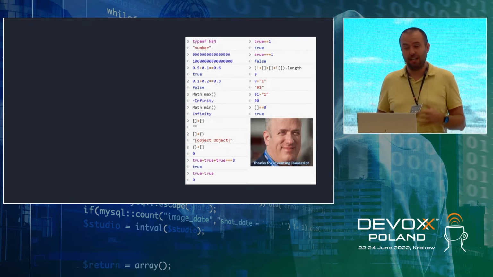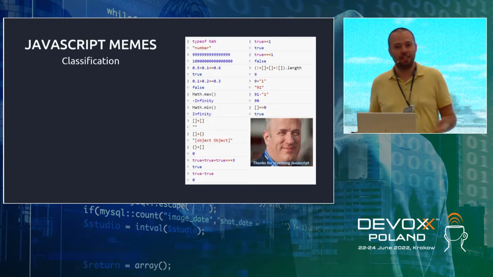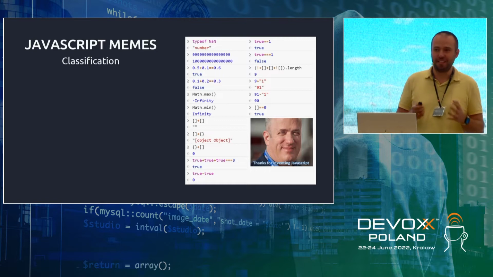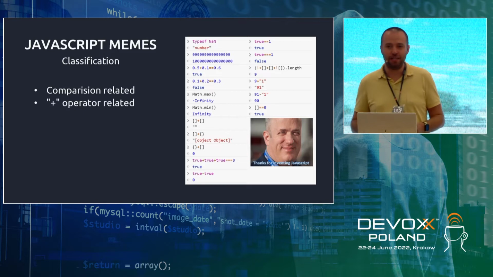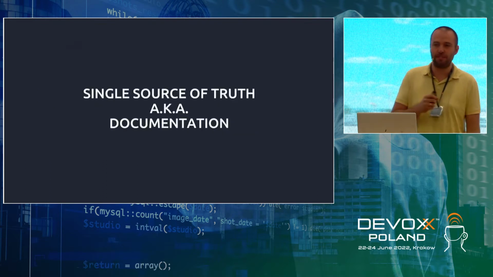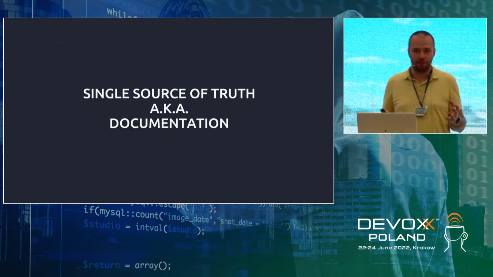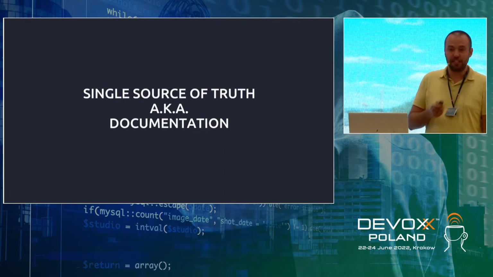And probably, as a first person in the world, I started to classify JavaScript memes. And it turned out that in most cases, a JavaScript meme can be either comparison related or plus sign operator related. And I was like, okay, so if I want to understand those memes, I have to understand how comparison works in JavaScript or how the plus operator works in JavaScript, right? And what's the best place to find out how some feature of your language is actually working, right? So obviously it's the documentation.